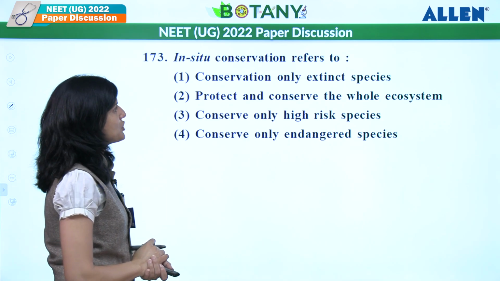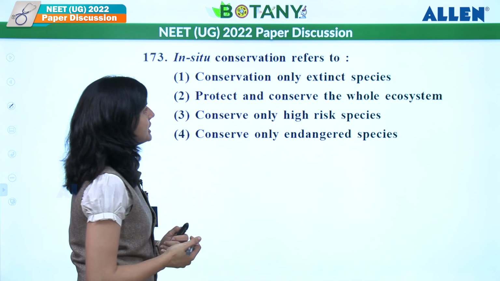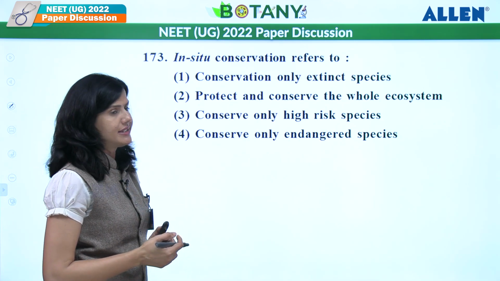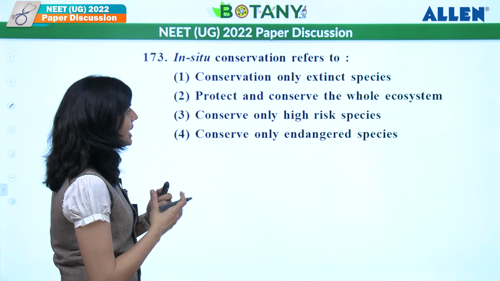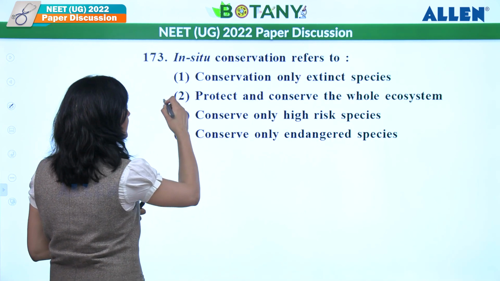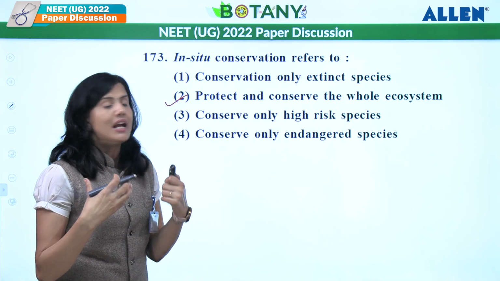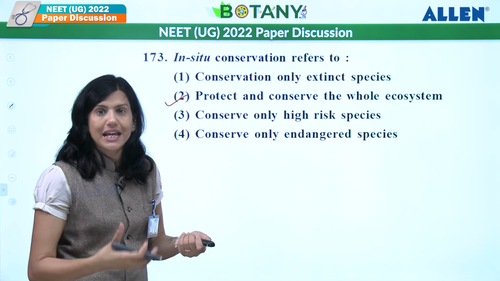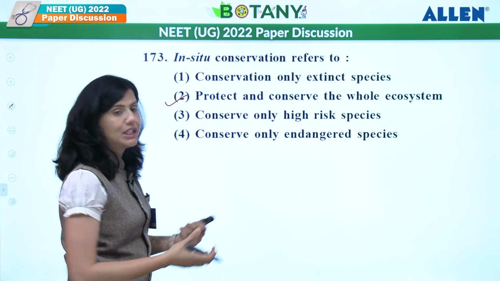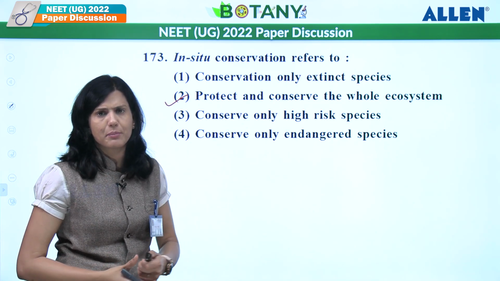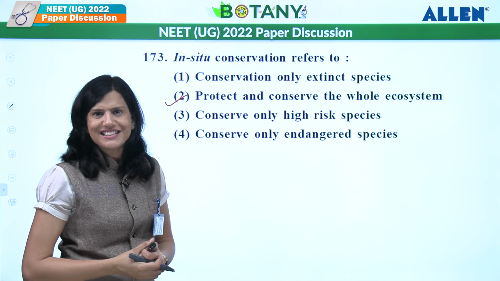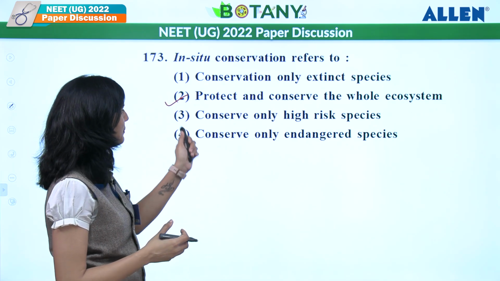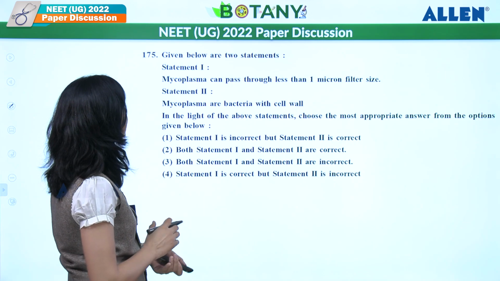In situ conservation refers to conservation of only extinct species? No. It is to protect and conserve the whole ecosystem, correct? It's not only extinct, but the species which are going to be extinct, endangered, or at high risk. It is protecting all of them with the complete ecosystem, right? So what should be the most appropriate answer? Second one. Let's see next.